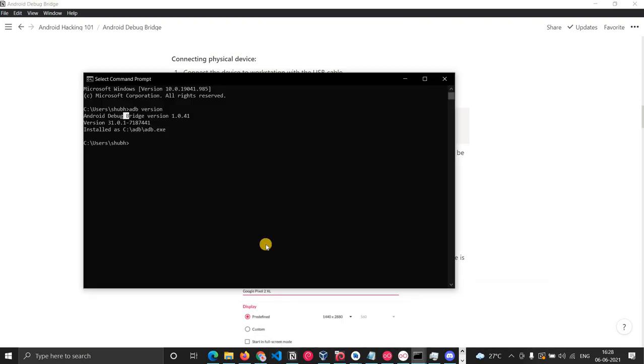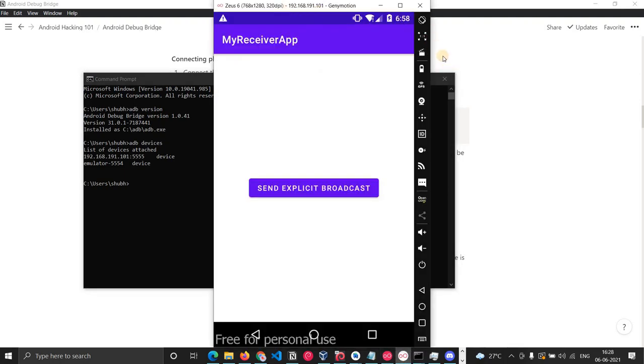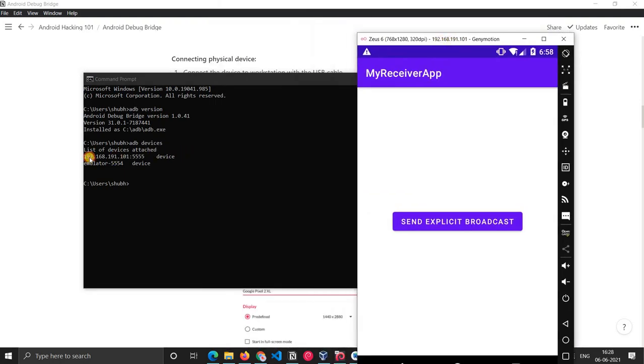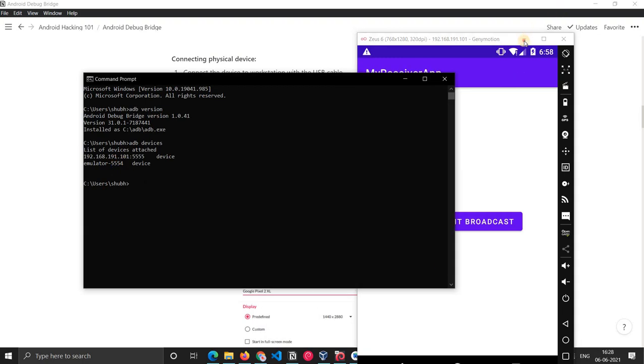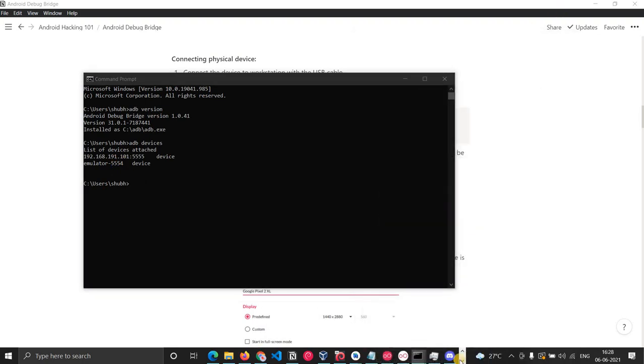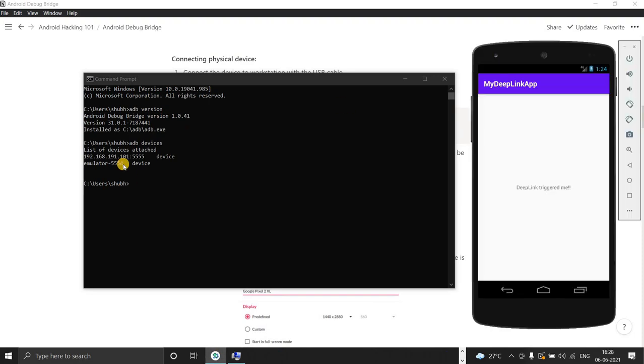Currently, I think I have two devices connected. As you can see, this Genymotion device is one. You can see the IP 192.168. This one, and the emulator, that is of Android Studio. So I have this one also connected.